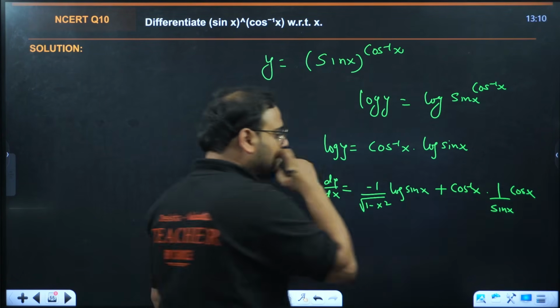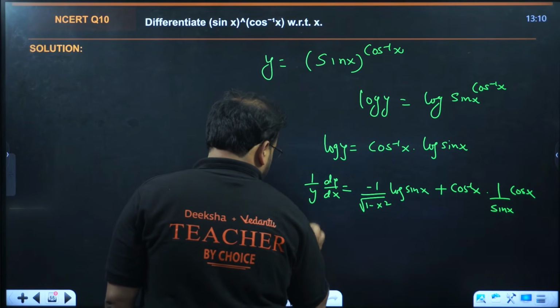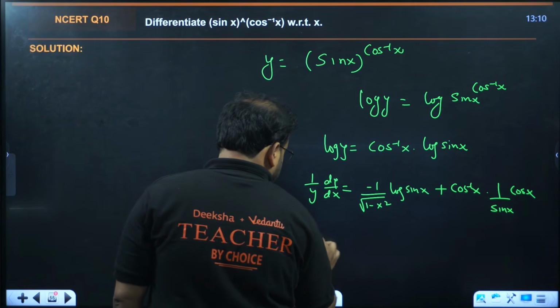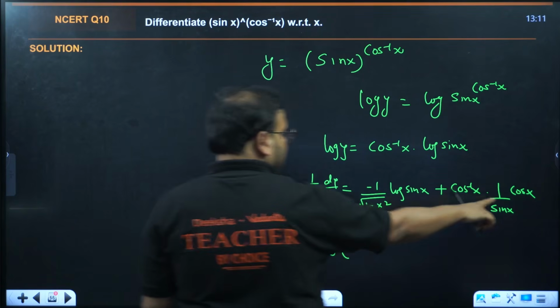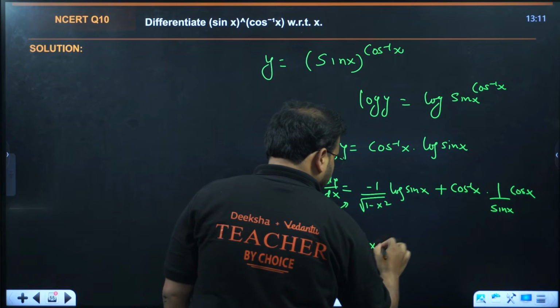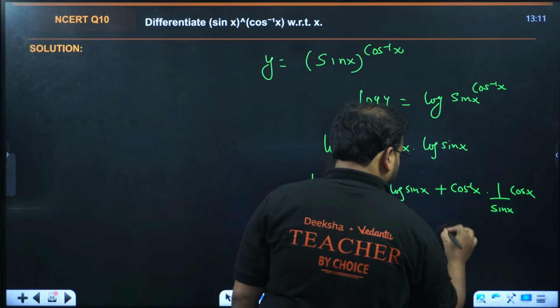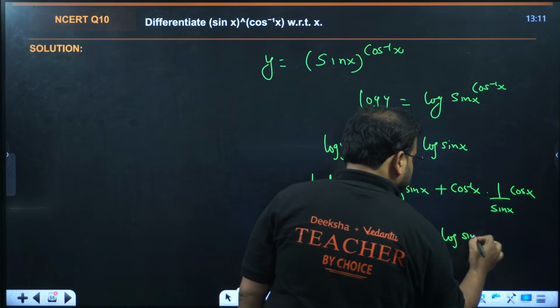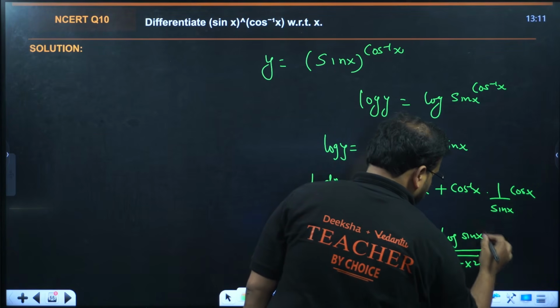Derivative of sin is cos. Now dy by dx, I'll multiply y on this side. Cos by sin is tan x, so we get cos inverse of x into cot x minus log sin x upon root of 1 minus x square.